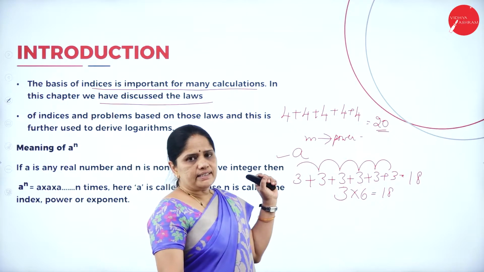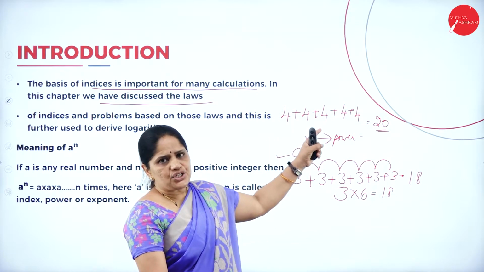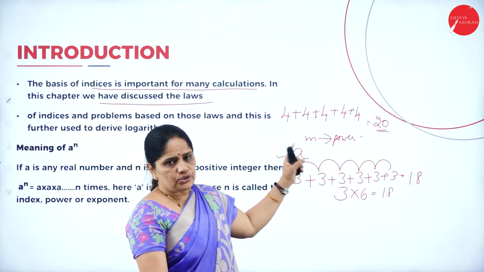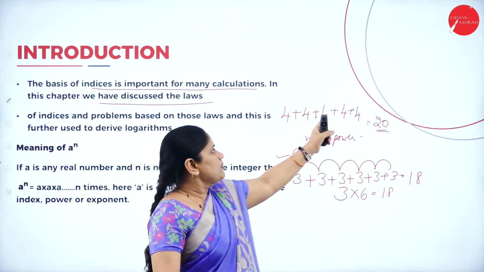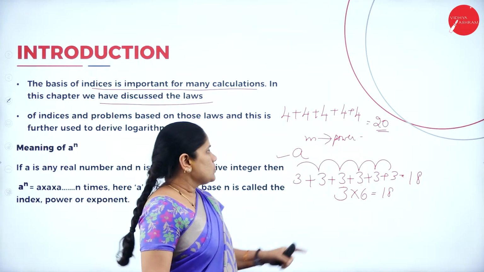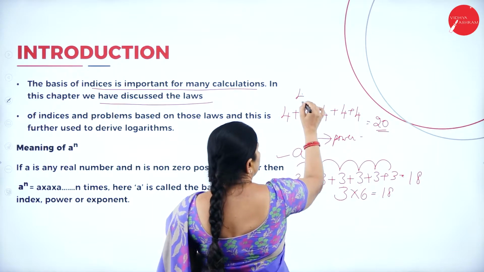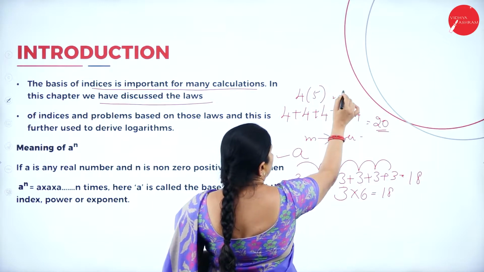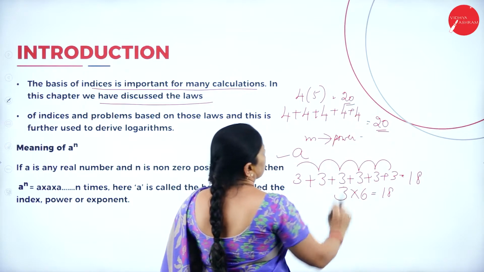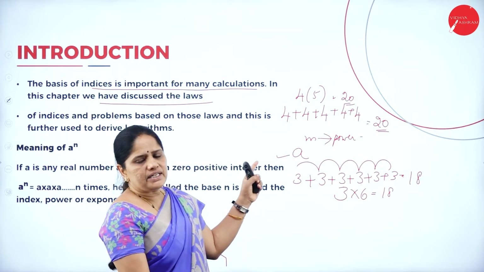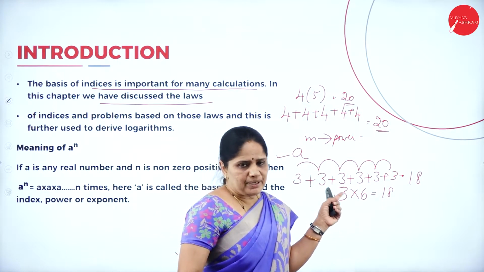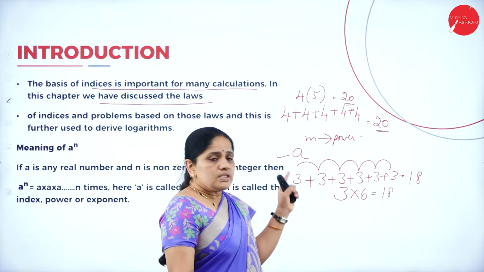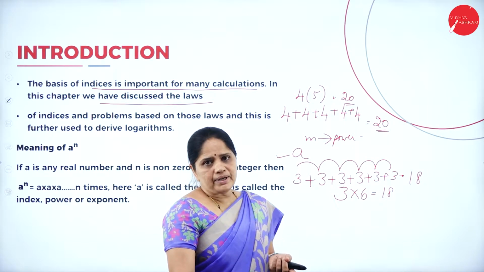Now, we have seen here that repeated addition, the same result can be got through multiplication. So, if you are adding 4 plus 4 plus 4 plus 4 plus 4, in other words, you are writing 4 into 5, you are getting 20. Now, suppose there is repeated multiplication.